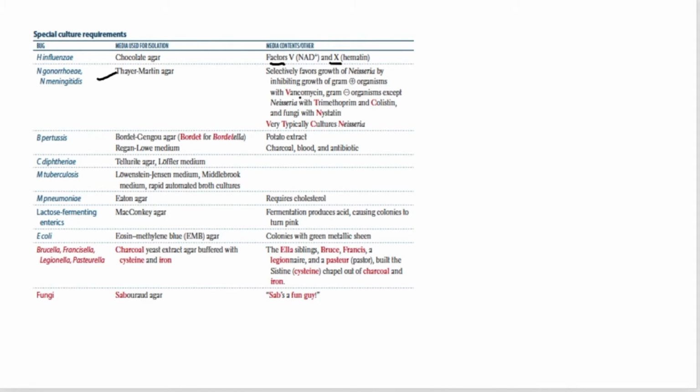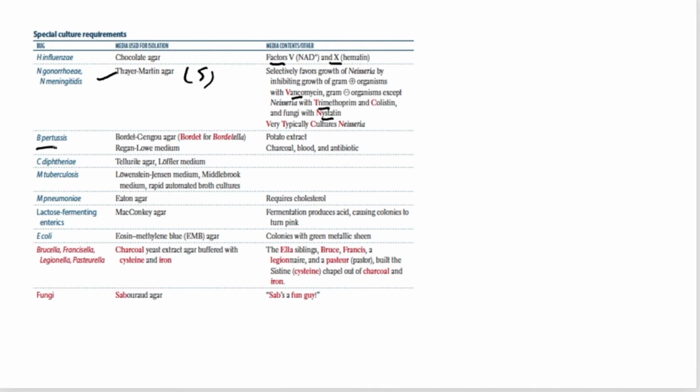So we have certain inhibitory agents in the Thayer-Martin agar to inhibit the growth of undesired organisms: vancomycin for gram positive bacteria, trimethoprim and colistin for inhibiting gram negative organisms except the Neisseria, and nystatin to inhibit the growth of fungi, right? So that is an example of selective media, Thayer-Martin agar.